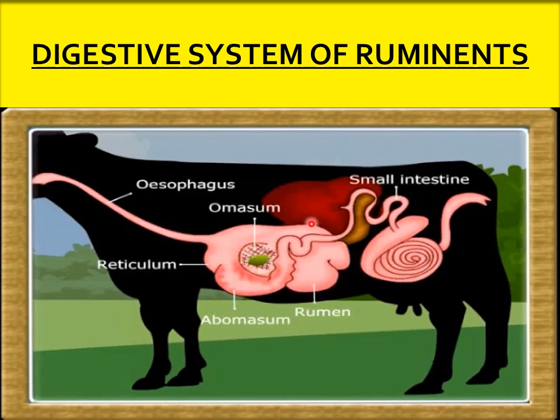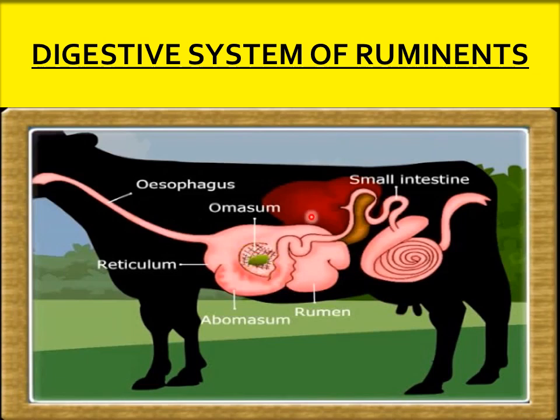When this cud is chewed in the mouth, it will swallow it again. This time the chewed cud goes back to the rumen and enters the other compartments of the stomach, and then into the small intestine, where complete digestion and absorption occur, and it is transported to the other cells of the body to give energy.